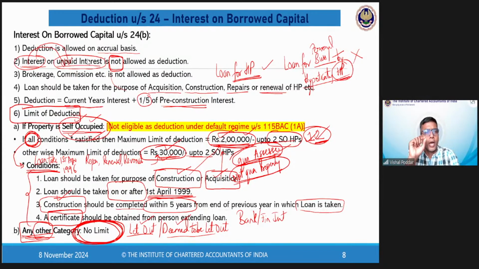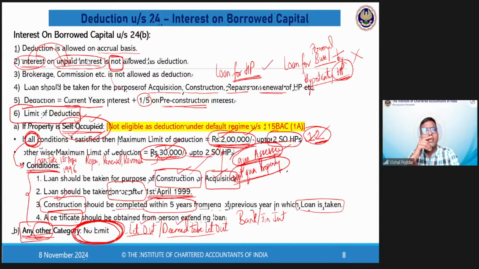So if you have given the property on rent, let us say for the entire year, whether or not you have received the rent for the entire 12 months, let us say the tenant has given you rent only for 10 months, not 12 months, in that particular case, you are still required to consider the rent of the entire 12 months. That is, even the outstanding is to be considered. This is the point. There is no special treatment for outstanding.